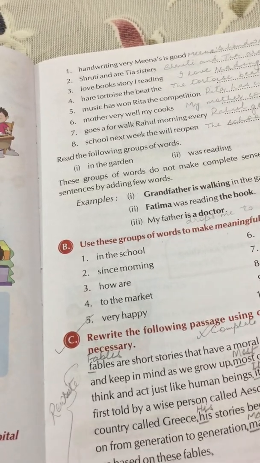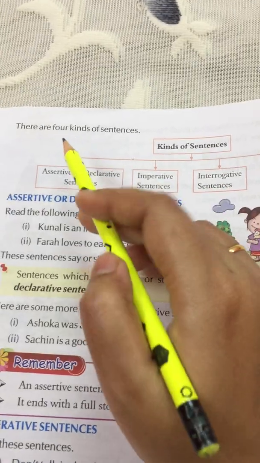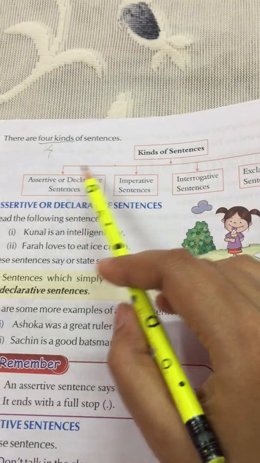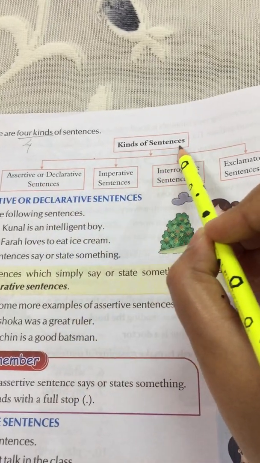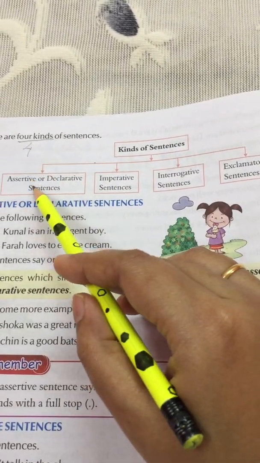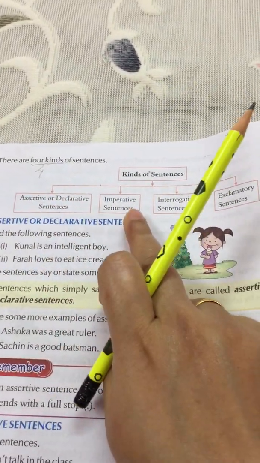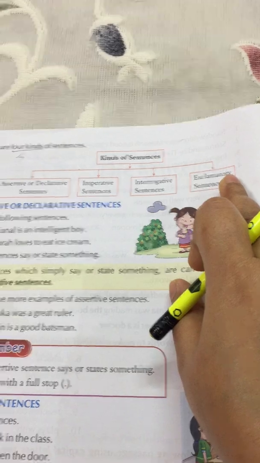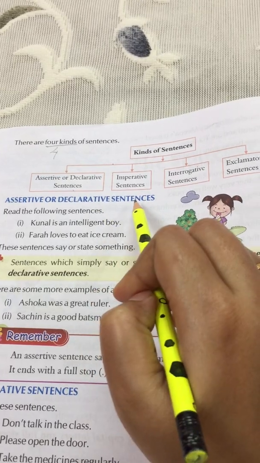Now we will come to kinds of sentences. There are 4 kinds of sentences. How many? 4 kinds. So here you can see how it has been arranged. Kinds of sentences. First box, assertive or declarative sentences. Second is imperative sentences. Third, interrogative sentences. Fourth, exclamatory sentences. Now let us begin with the first one, assertive or declarative sentences.